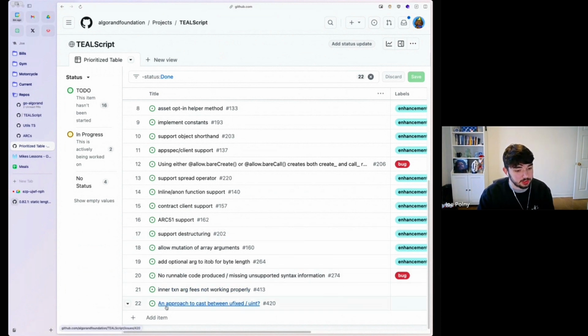There's been a couple questions on best way to handle UINTs and UFIXs. I'm still kind of debating on how TEALScript should handle that. Right now, if you do UINT division or UINT multiplication, it will automatically do the times precision that it needs to do. But I'm thinking of removing this feature and basically having the compiler just throw an error if you try to multiply UFIX numbers, to force the user to manually do precision multiplication, because otherwise it's going to be way more opcodes than they probably expect. And it also might truncate in ways they don't expect.